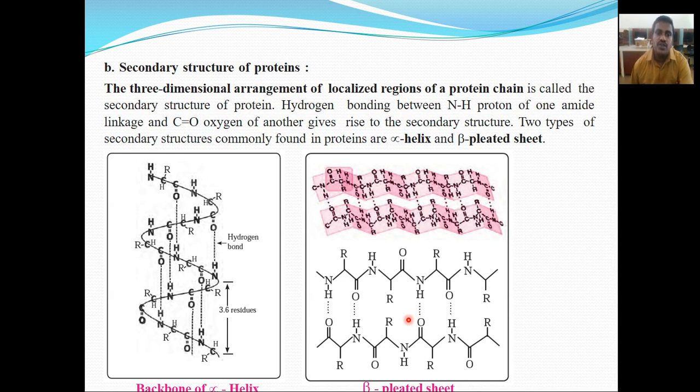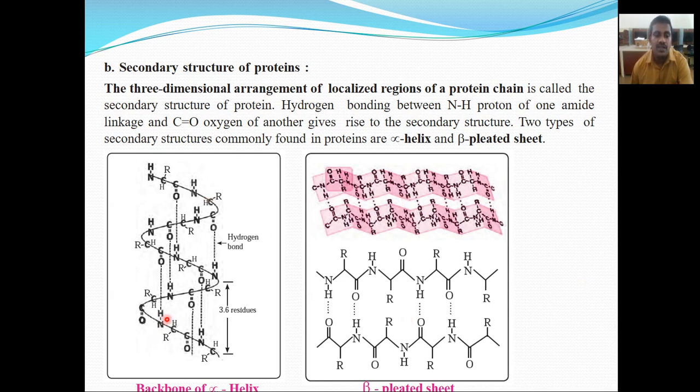This secondary structure of protein is a three-dimensional arrangement of localized regions of the protein chain. The hydrogen bonding between the nitrogen and hydrogen proton of one amide linkage and the carboxyl oxygen of another gives rise to the secondary structure. Two types of secondary structures are commonly found in protein, that is alpha helix structure and beta pleated sheet.